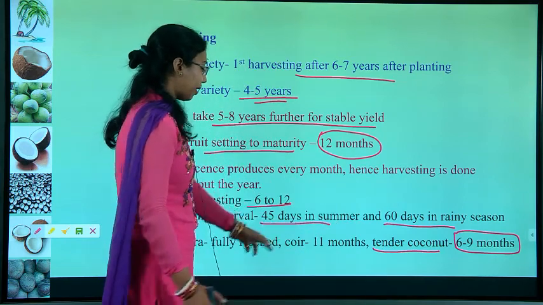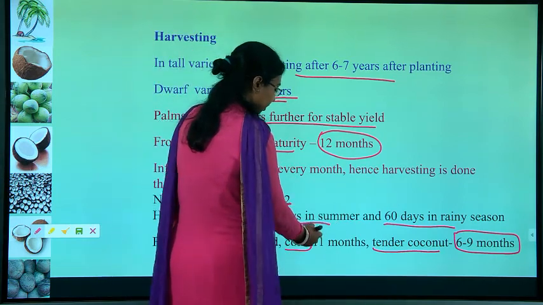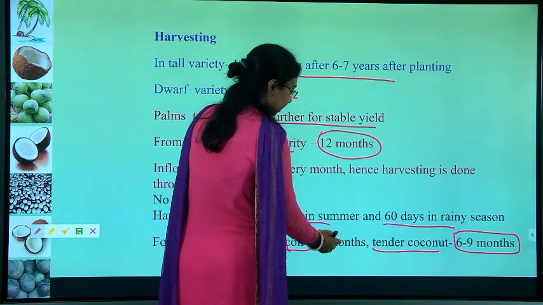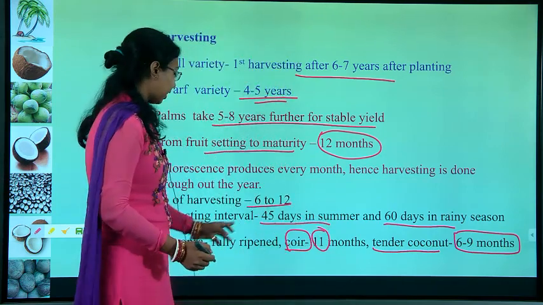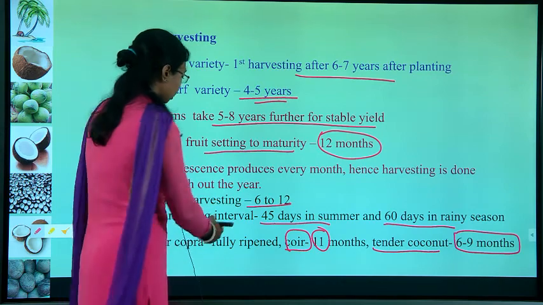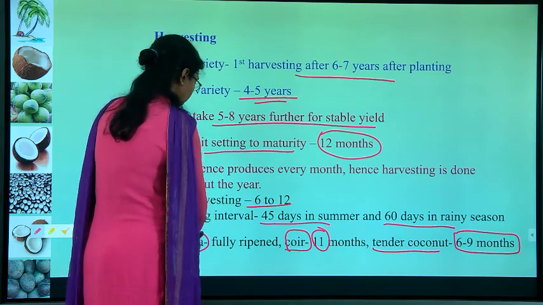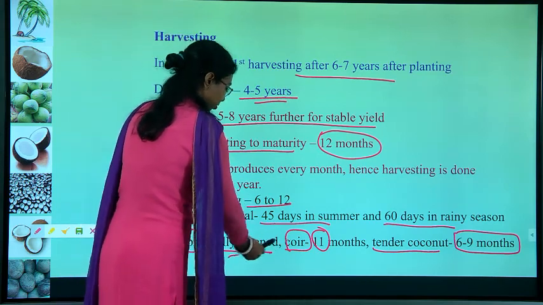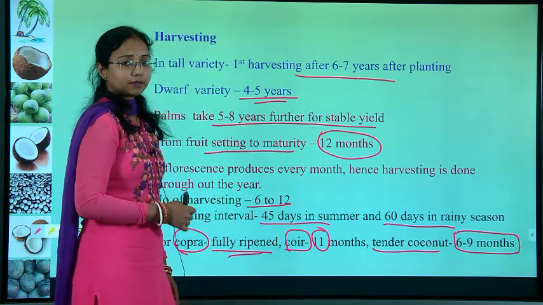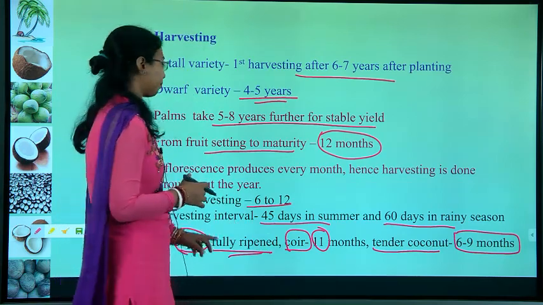Next is known as the coir. Coir is something which we get at 11 months. And finally, we get the copra. Copra is known as the fully ripened coconut. So, these are the three terms which we should know.